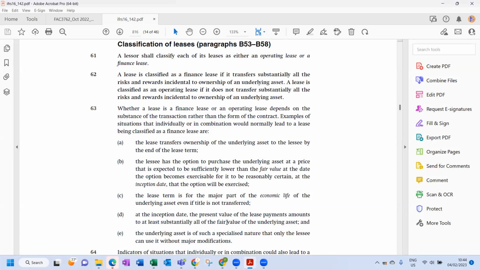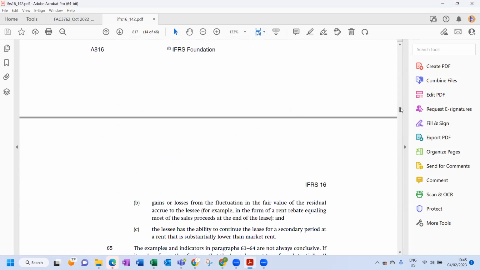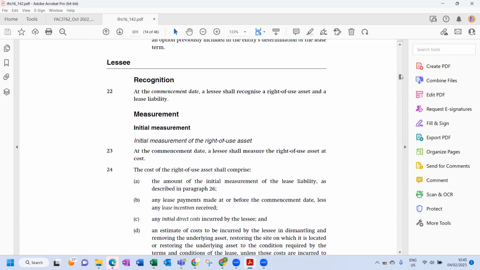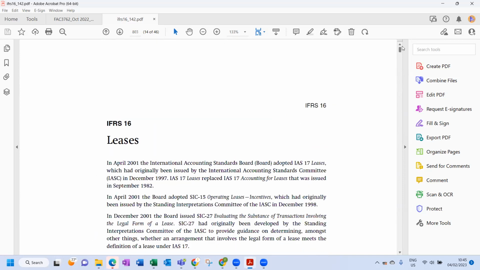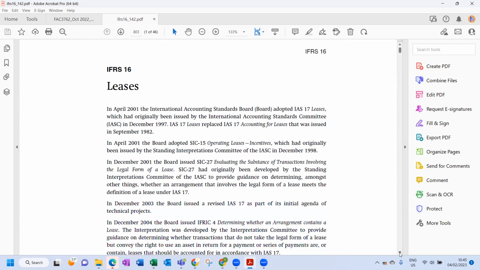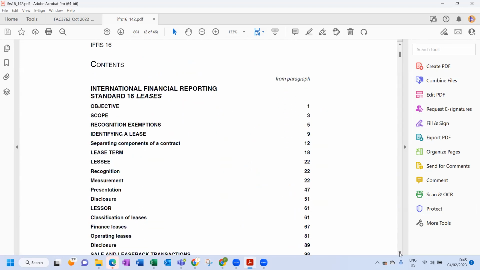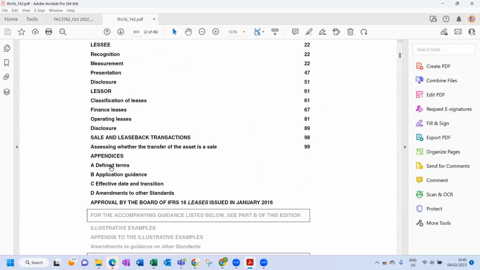So let's first look at the definition of the present value of lease payments. It's going to be a back and forth. Let me go to Appendix A, which is defined terms.